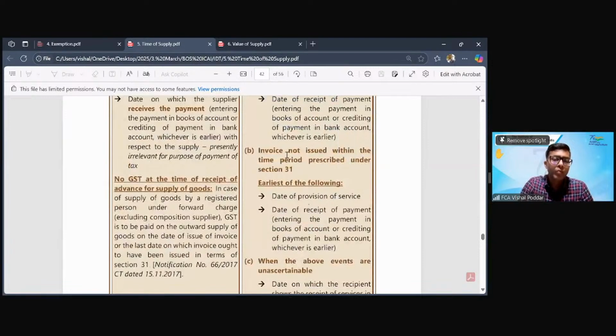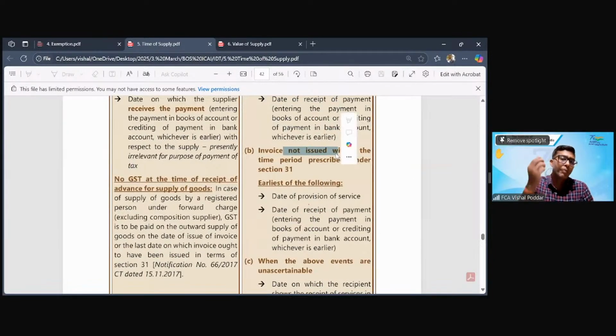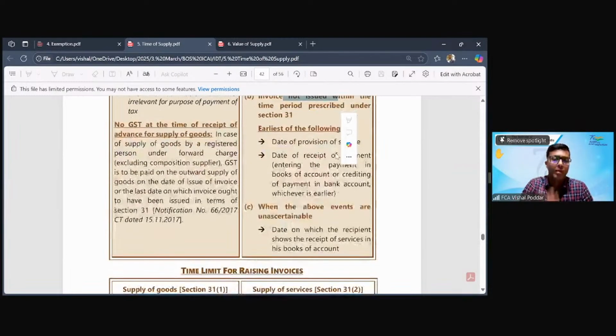But if the invoice was not prepared in time, then we will not consider it as a valid invoice, because if you prepare the invoice late, you are delaying the tax payment. We are not accepting your invoice. Not accepting means it will not be considered as a valid invoice.